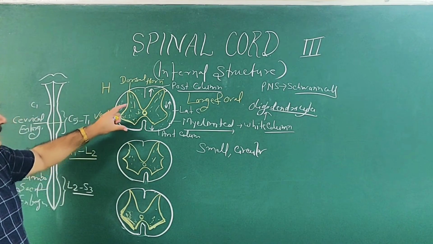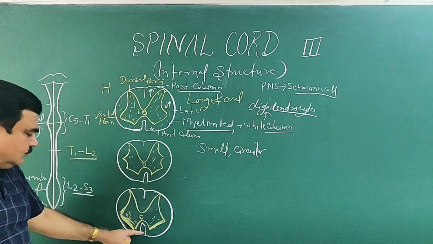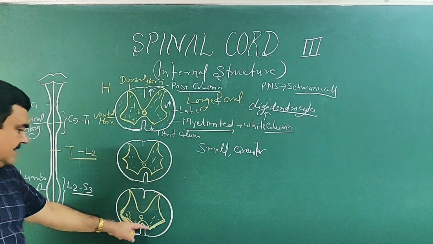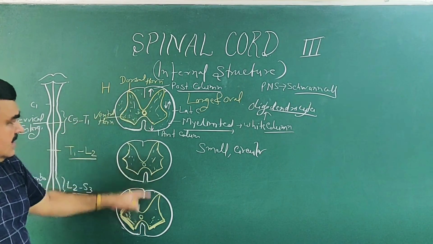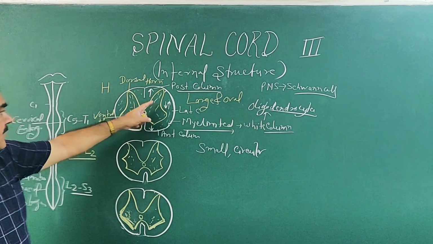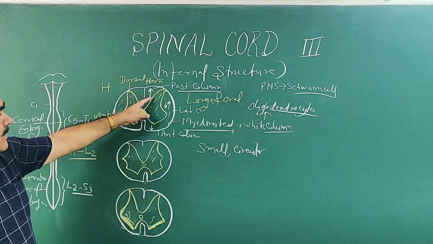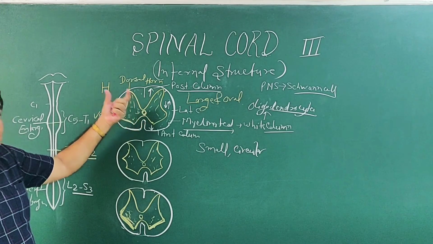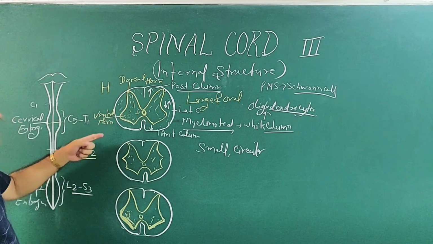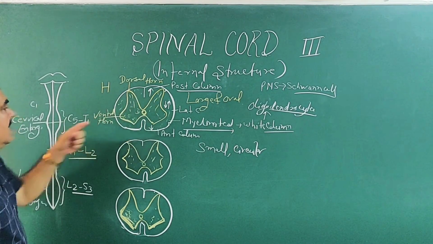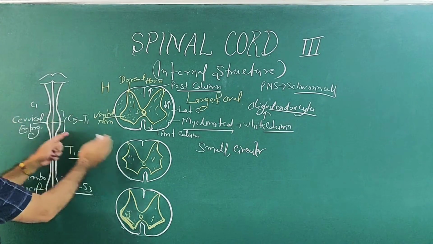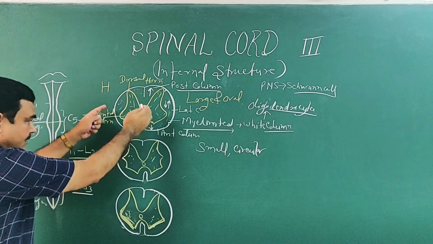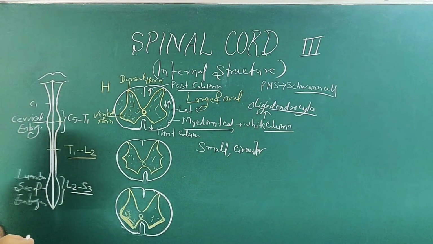If you compare from the cervical to the sacral and coccygeal region, the white column is comparatively large in number in the cervical region. White nerve fibers are large in number in the cervical region, and gradually from above downward the number decreases.